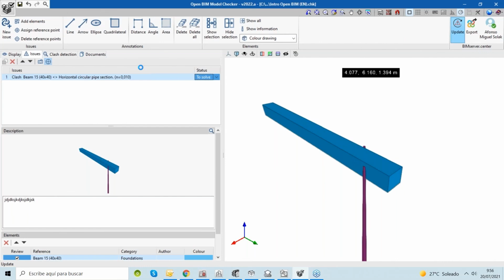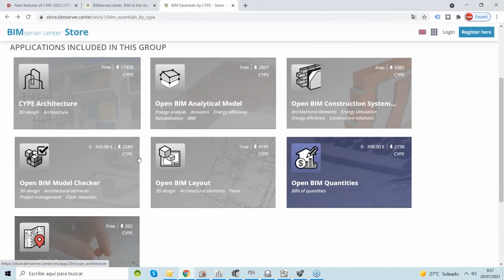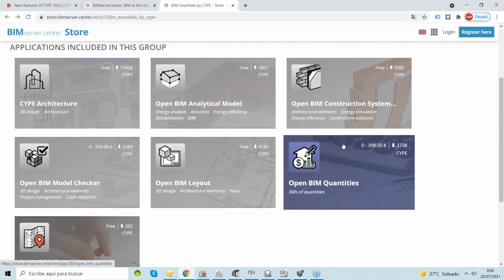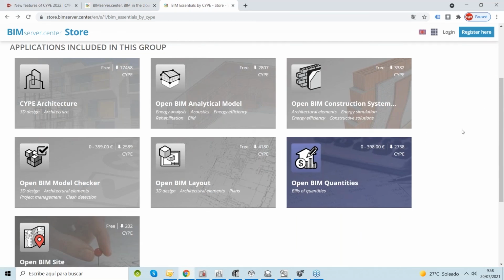Some of them are free, such as CYPE Architecture, Open BIM Analytical Model, Construction Systems, Open BIM Layout, and also Open BIM Site, for example. And some of them have a specific model with a small price that you can check here on the platform. If you want more information about how to test or buy these programs, you can contact the CYPE reseller in your country, in your region. David, a comment to conclude the presentation.